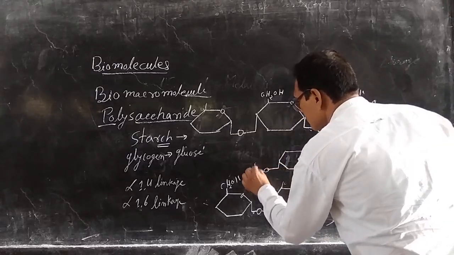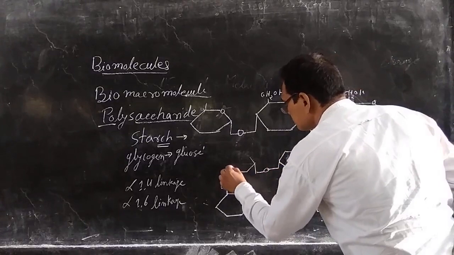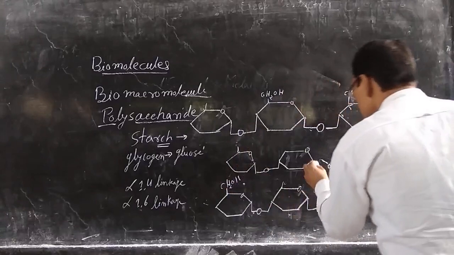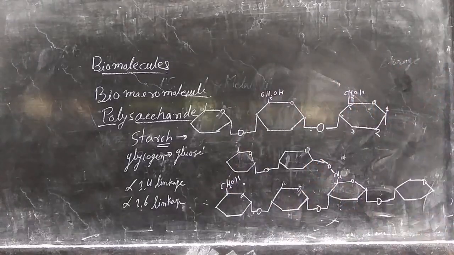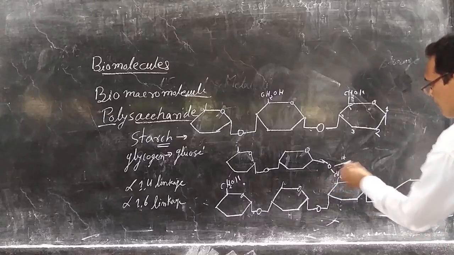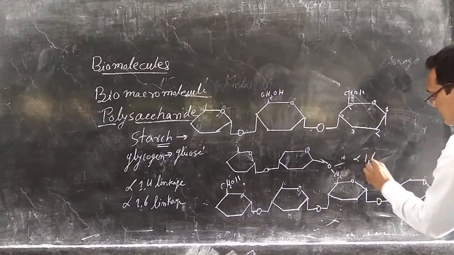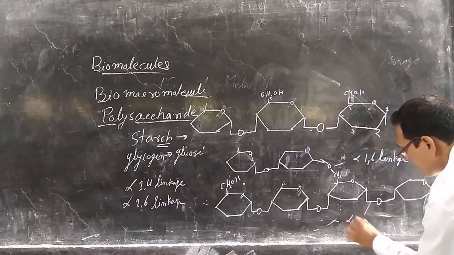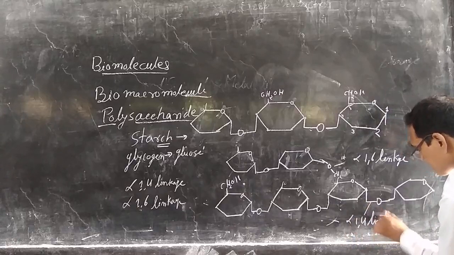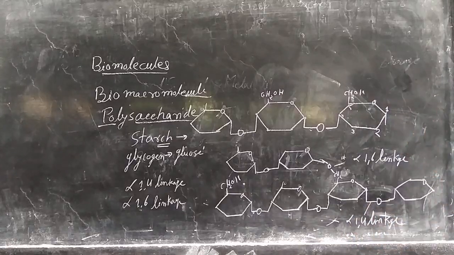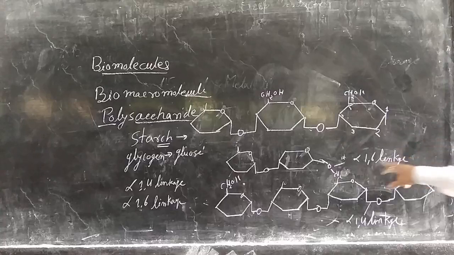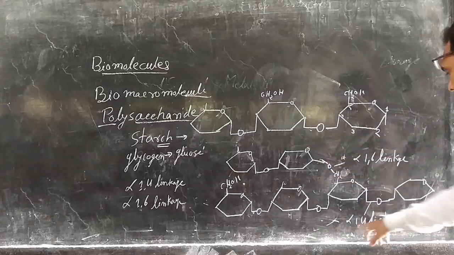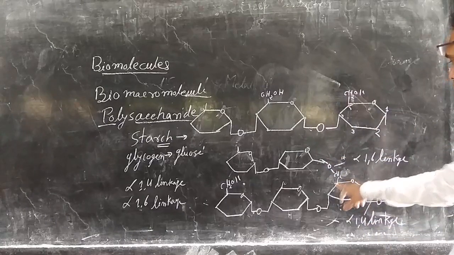Again in this chain, a 1,4 linkage is there. So this is the 1,6 linkage. This one is alpha 1,6, and this one is alpha 1,4 linkage. So this is the structure of glycogen, in which 2 bonds are there between glucose units. One is an alpha 1,4 linkage, another is an alpha 1,6 linkage.